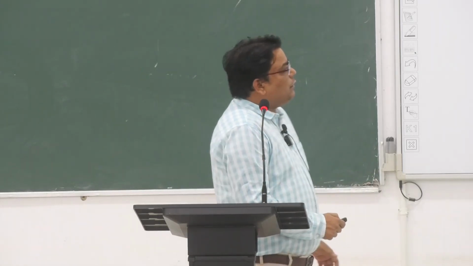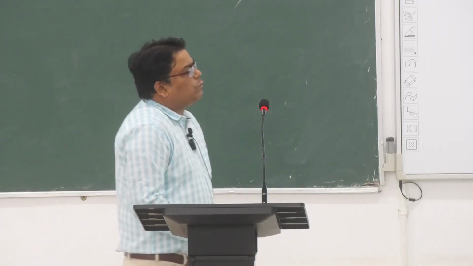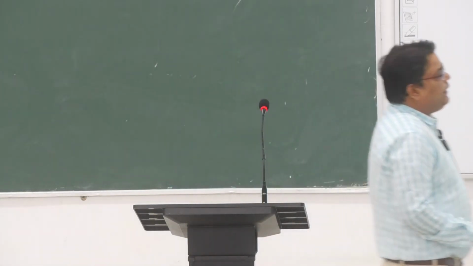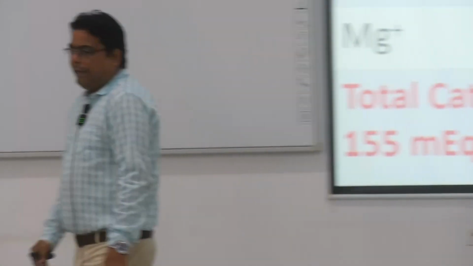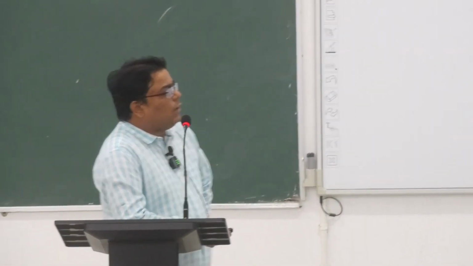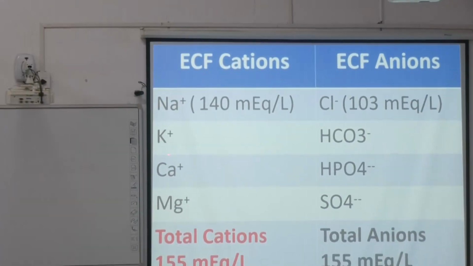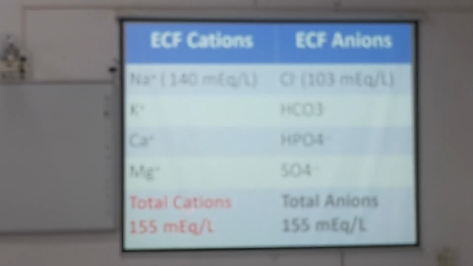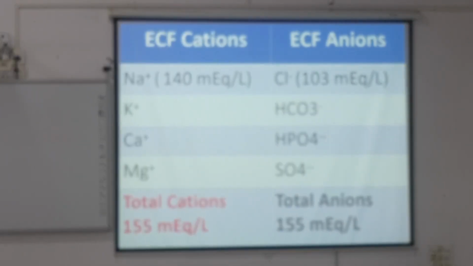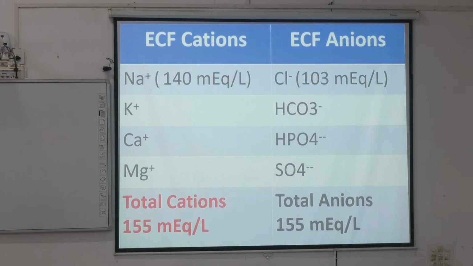Now this is the level you already know: sodium is in the range of 140 milliequivalents per liter, chloride is 103 milliequivalents per liter. Potassium, calcium, magnesium, the total cation is 155 milliequivalents per liter. Please take a picture of this slide.